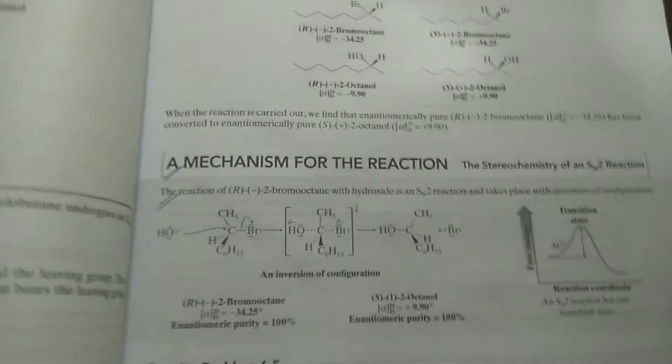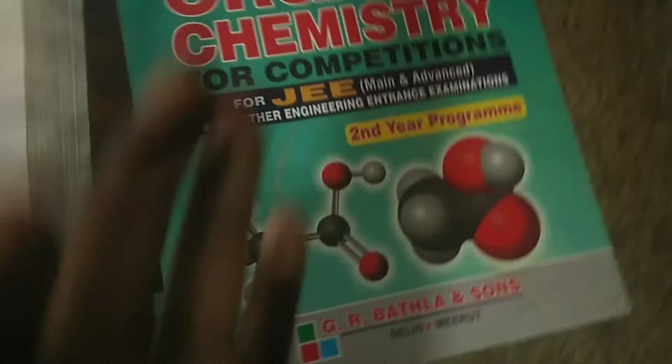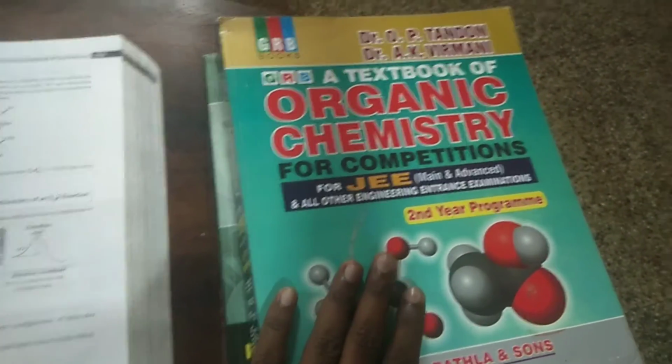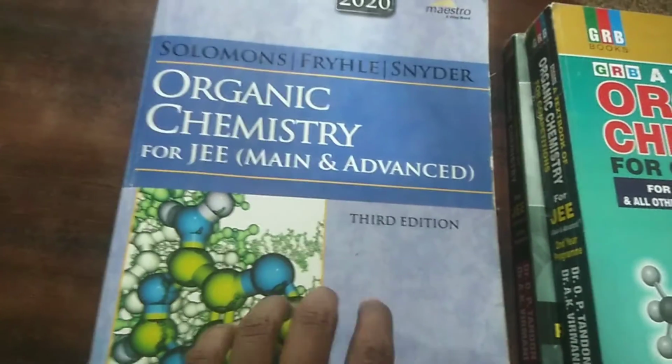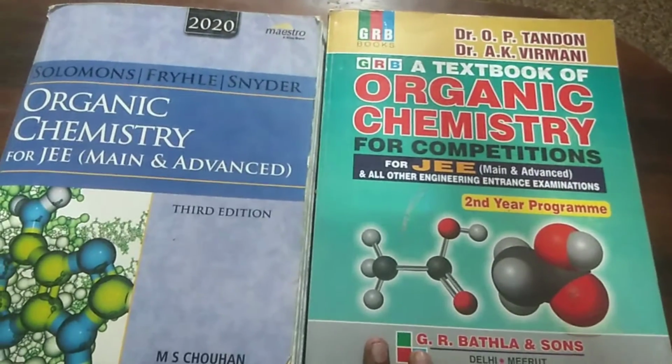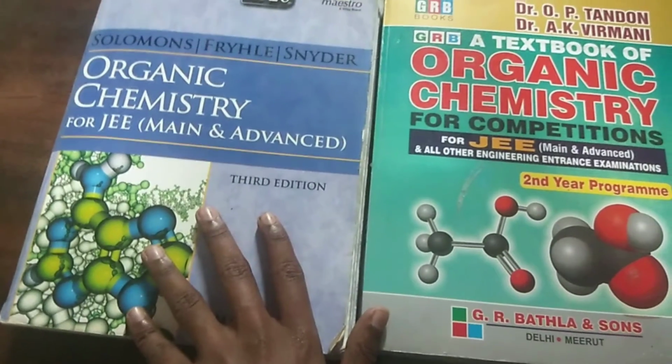And this book is half the price of the two organic chemistry books. Those cost around 1300 to 1400. This book will cost only 700 to 800. So price wise also Solomons is perfect, and theory wise and knowledge wise Solomons is perfect. Price is secondary, but understanding the theory is the main concept.